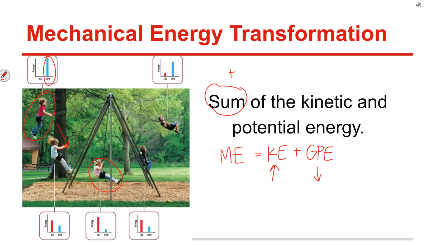Down at the bottom, she's got a little bit of potential energy because she's not on the ground, but she's pretty low. But at the bottom point, you're going really fast, so the kinetic has gone up. And then the same thing is going to happen as you go back up on the other side. So in mechanical energy, you have the same amount of mechanical energy, but sometimes you have a lot of potential and other times you have a lot of kinetic.